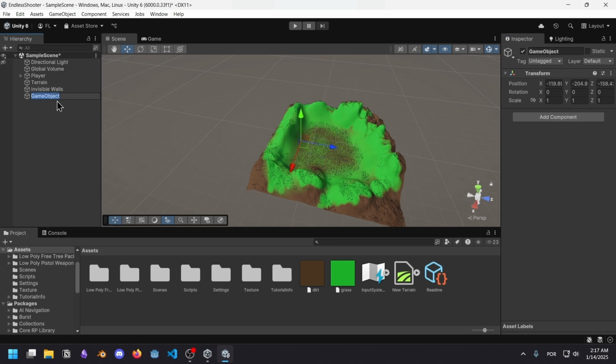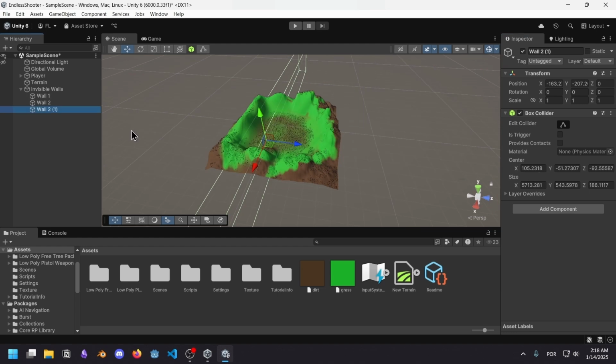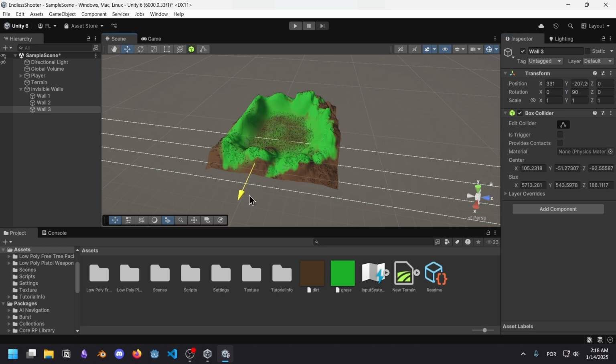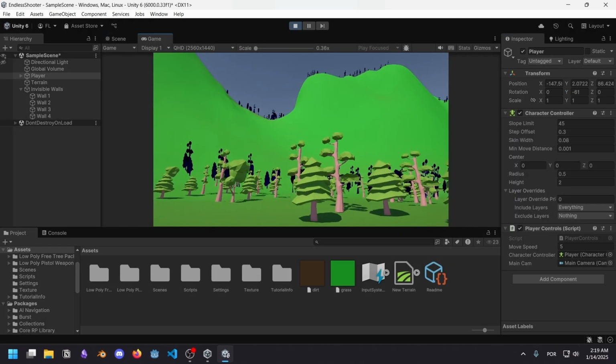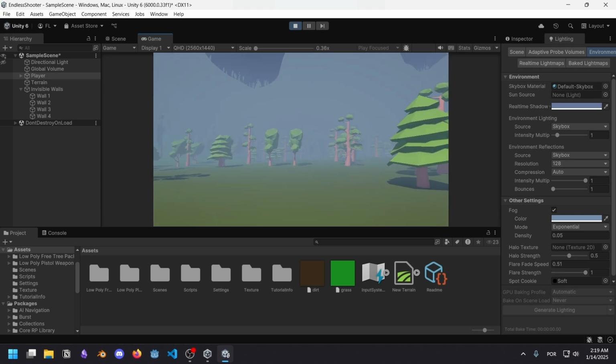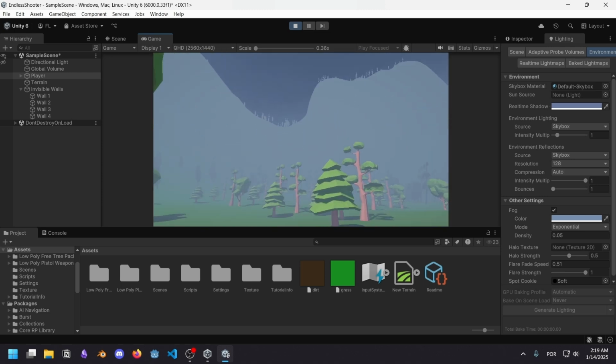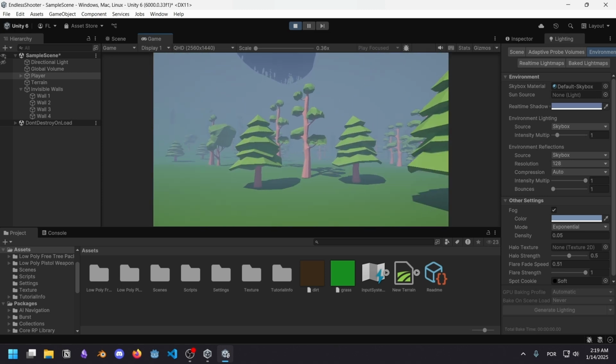And I'm going to create a new empty object, and I want to call this wall 1 as a child of the invisible walls here. And then I'm going to paste the component values, and then I can create a third one, wall 3. And this one, I just want to rotate 90 degrees here on the y-axis and bring it to this edge. I'm edging right now. We're now hitting an invisible wall here. Wow. And I'm still far away enough from the mountains. They still look like they are in the distance, and I can't get any closer.